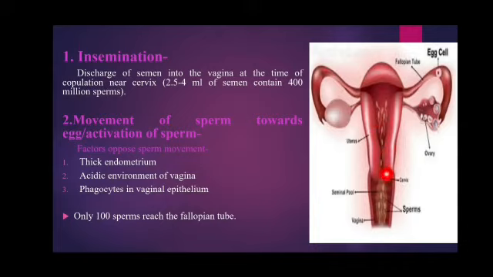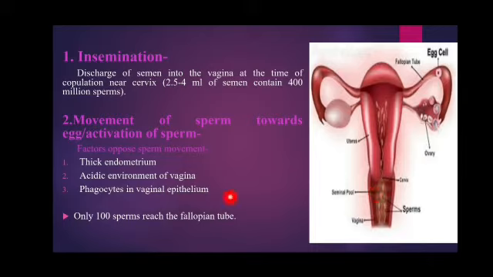Second is our movement of sperms towards the eggs, or you can also say it is activation of sperms. So here after releasing, the sperms have to face some barriers. First is our thick endometrium. This layer, it is a very thick structure, and during the menstrual cycle last phase, that is the secretory phase, this endometrium becomes very thick to support the fetus for implantation, because it is getting ready for the implantation. So sperm has to move through this thick endometrium.